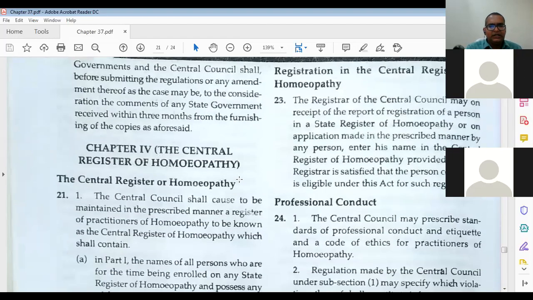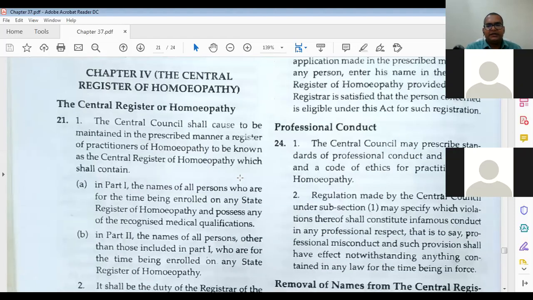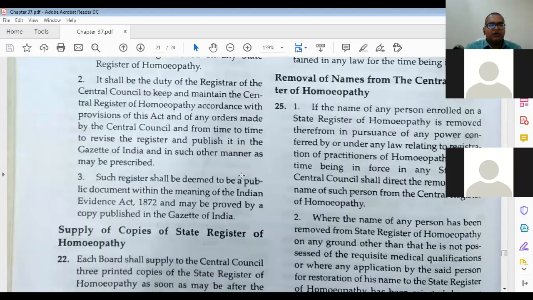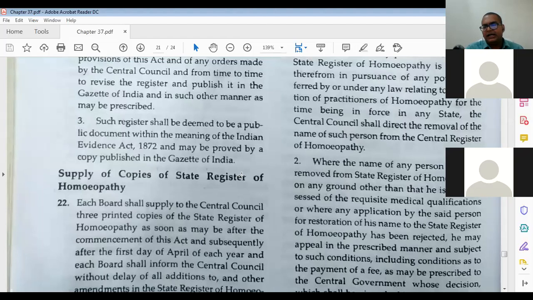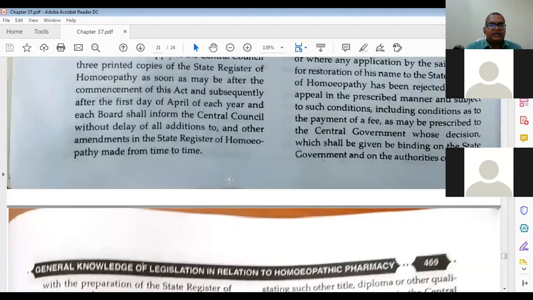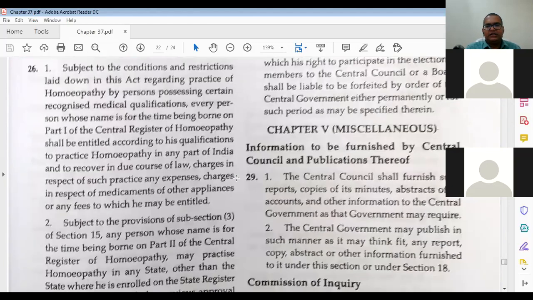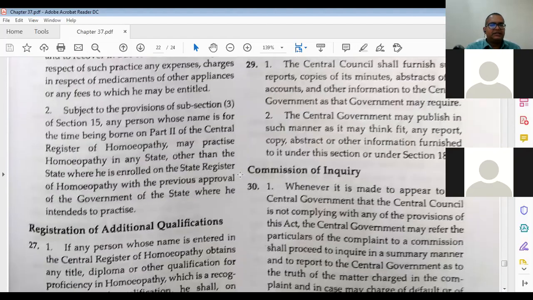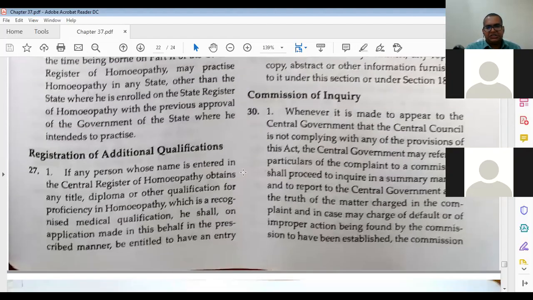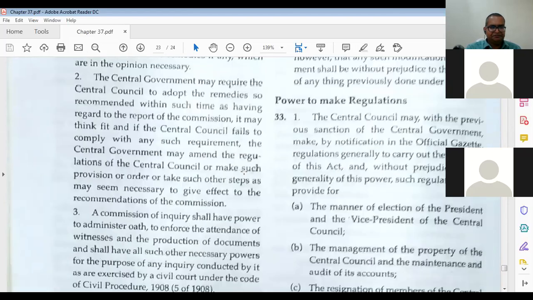So these two things are there: registration, the central register of homeopathy. Then they also look at professional conduct, like what you are eligible for, for example which type of certificate you are eligible to give. All these things are also controlled by the Homeopathic Central Council. Then chapter 5 is there, registration of additional qualifications.